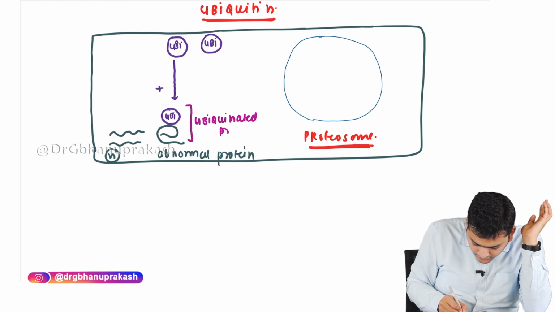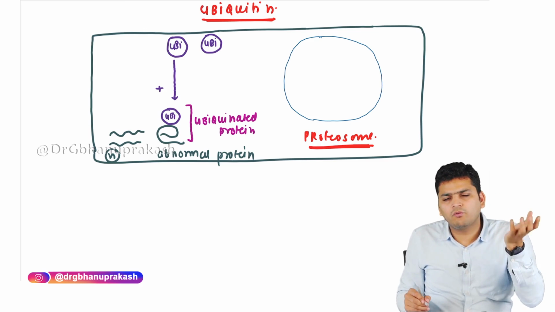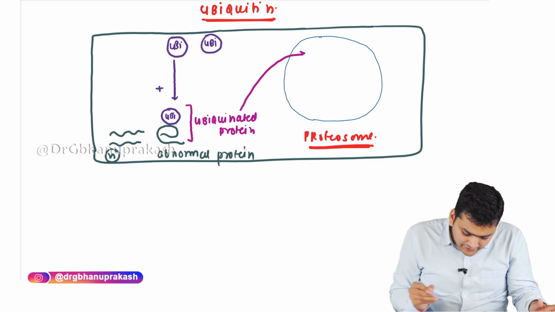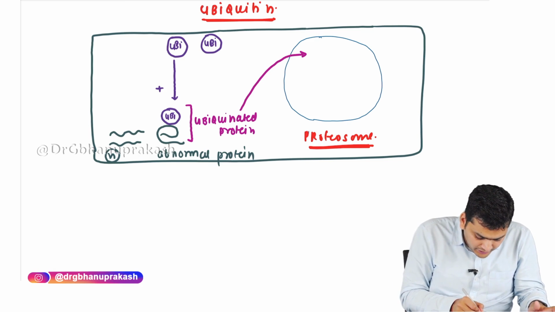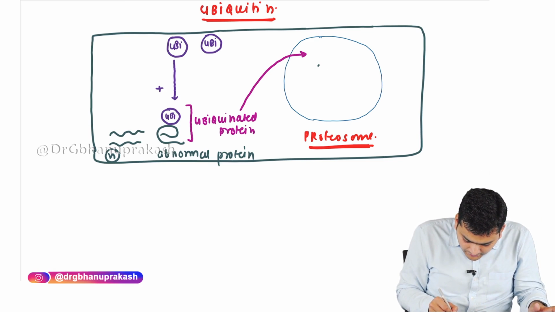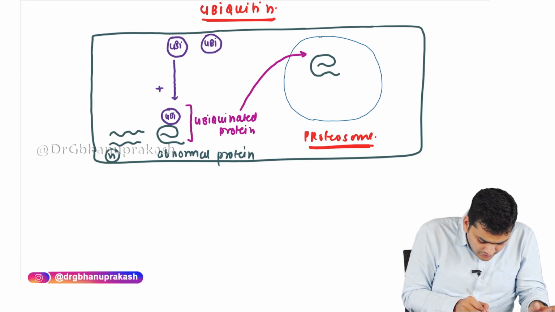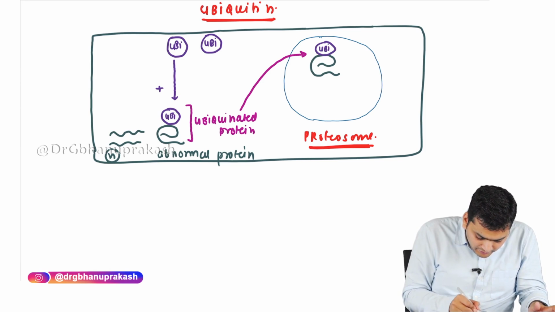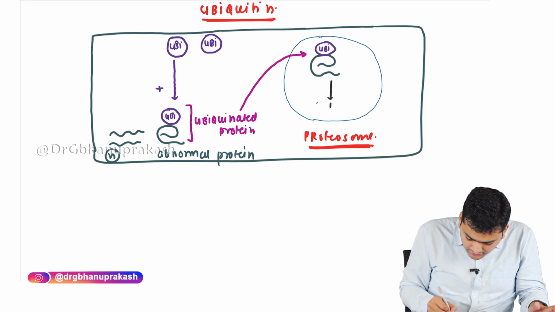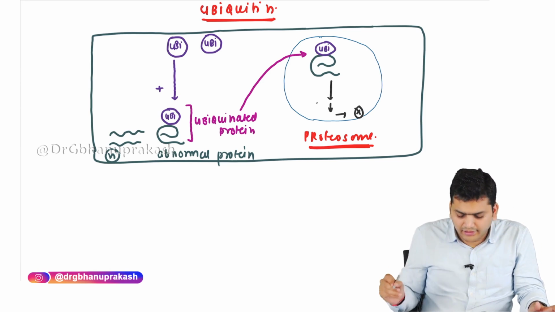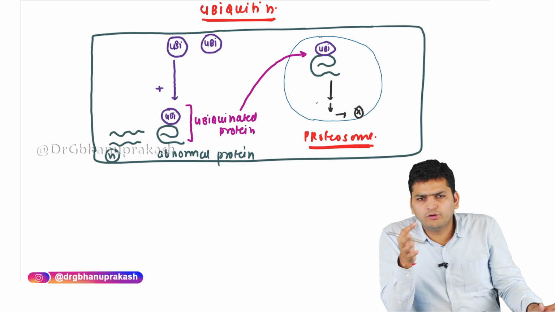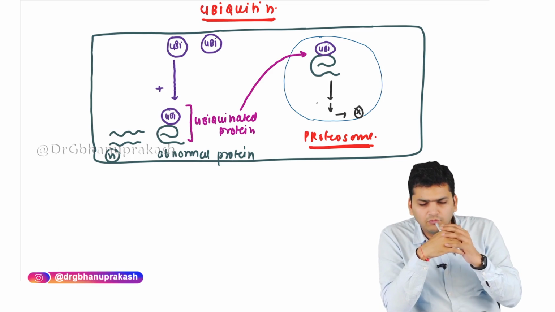This ubiquitinated protein now will work as a marker. This ubiquitinated protein can easily be taken up inside the proteasome, and the proteasomal enzymes now will start destroying it, and it will be completely catabolized. So this is how the abnormal, or I can say the defective, proteins are going to be catabolized in the cell with the help of ubiquitin.